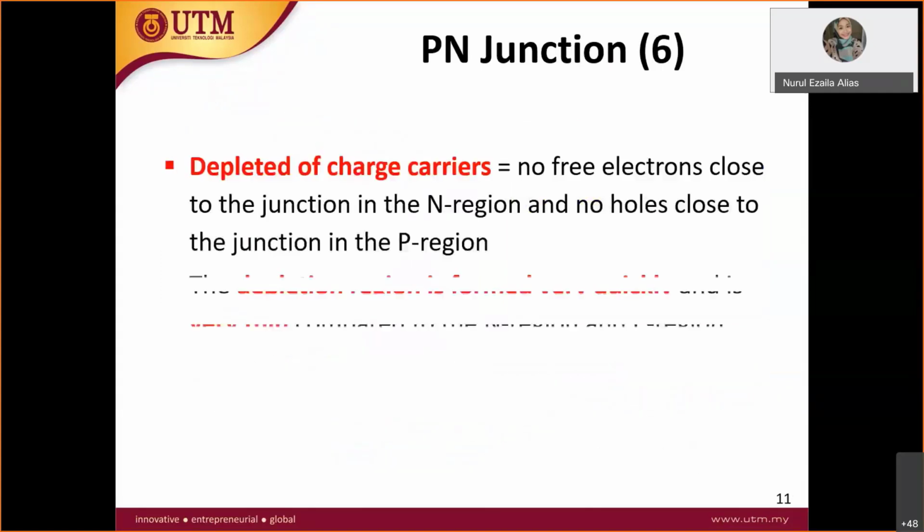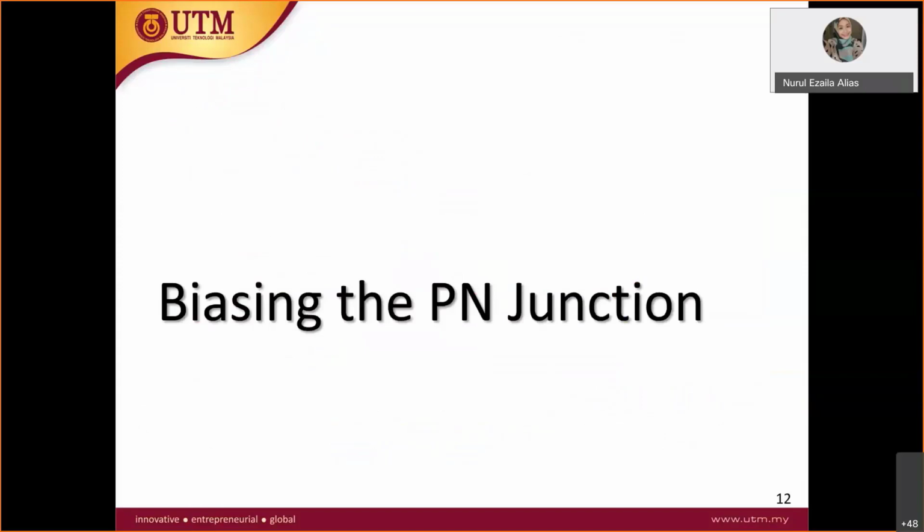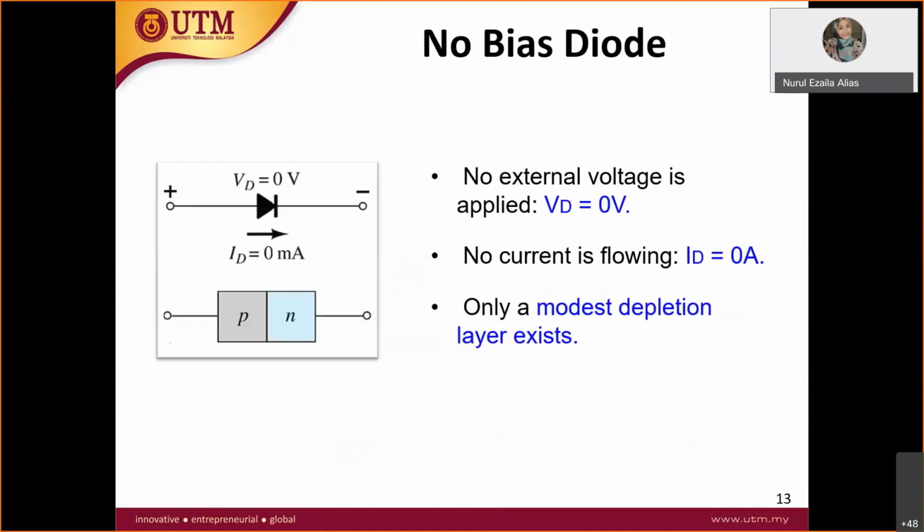So what happened when we apply bias to the PN junction? For example, we apply a bias battery to our diode. Okay, this is what happened. This is your PN junction. So this is no bias.